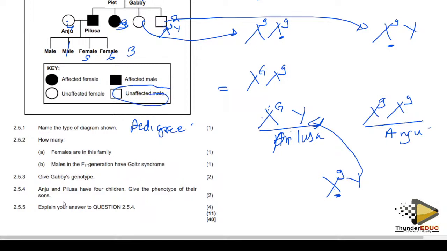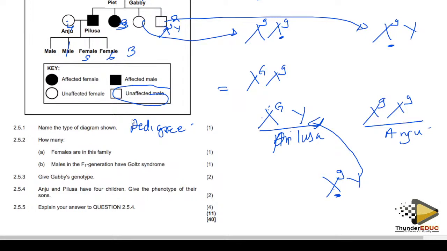So for the children, give the phenotype of their sons. The answer is unaffected males, or males without the syndrome. Then, explain your answer.